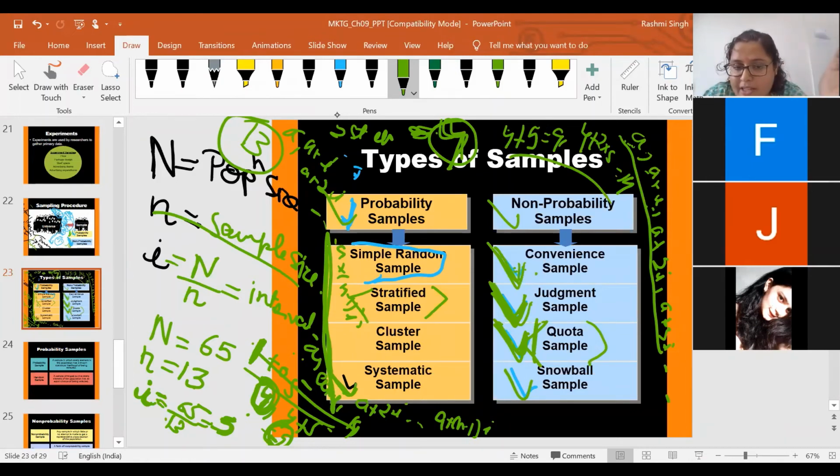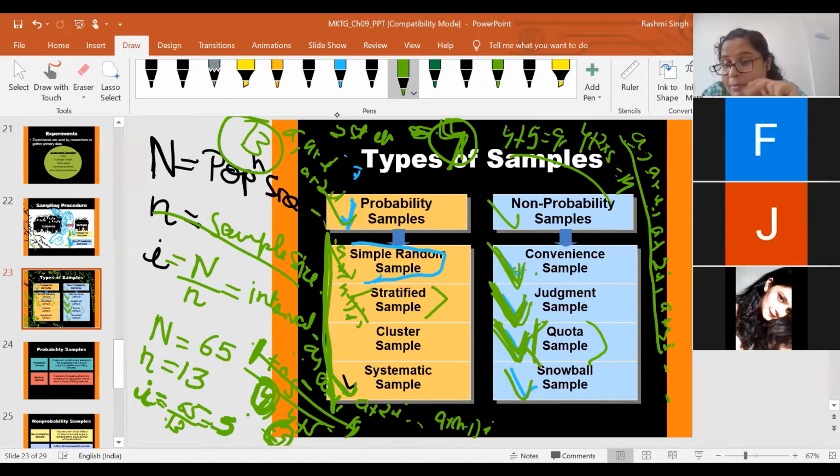In stratified also you will be making groups, but the difference is that there it is based on the research objective, here it is the researcher's judgment. In stratified, from each group you will select a sample based on simple random sampling. But in quota sampling, you will be collecting respondents from each group, totally based on the researcher's judgment or convenience. And that's why it is known as two-step judgmental sampling.